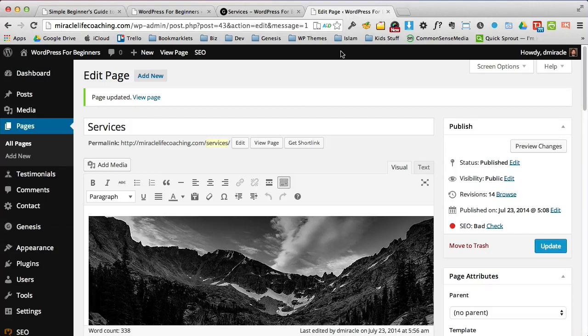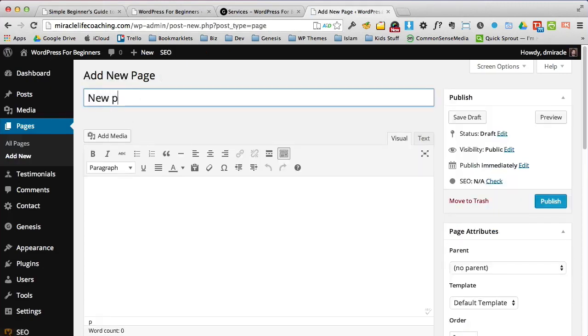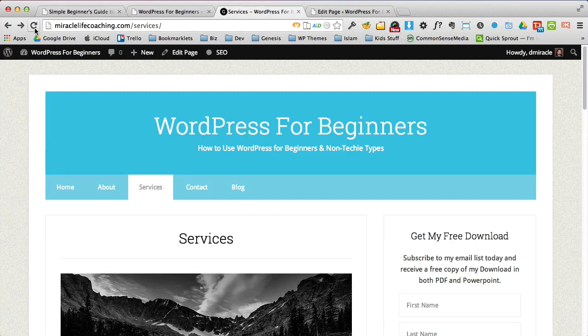So let's look at a couple of other things really quick. The first thing is, how do you add a new page? It's easy. Right here, you add a new page. We'll just type in new page, because I just want to show you a couple more things here. We put in some text. We go ahead and publish it. And now you've just published a new page. Watch this. It even shows up right here in your navigation bar, new page.